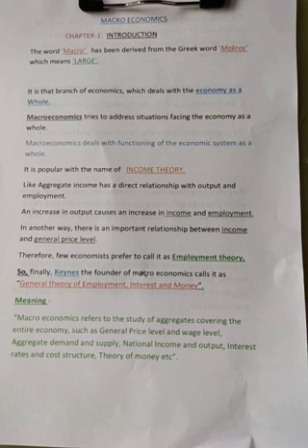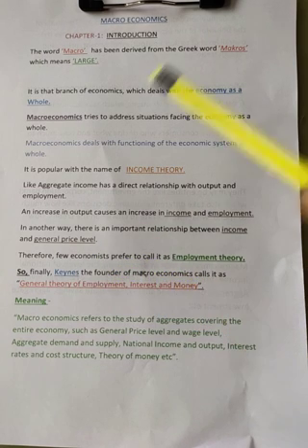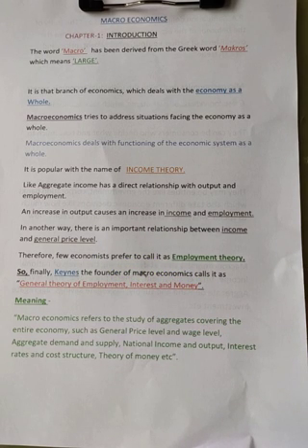Very important. Keynes is sometimes called a neoclassical economist, but otherwise we can say Keynes is a revolutionary economist, not a neoclassical one. Keynes is a very important economist because he developed macroeconomics.